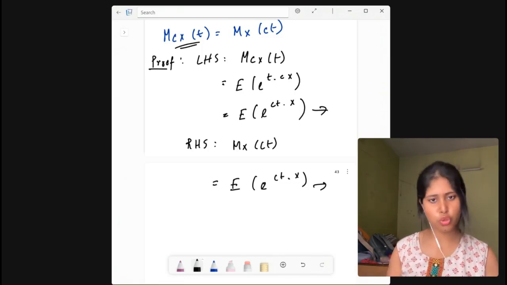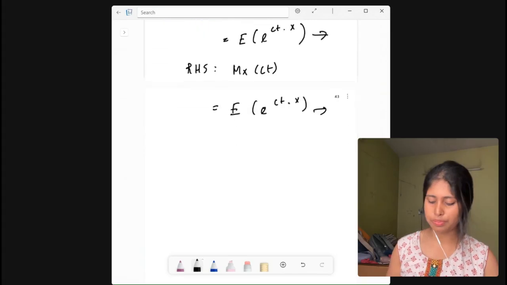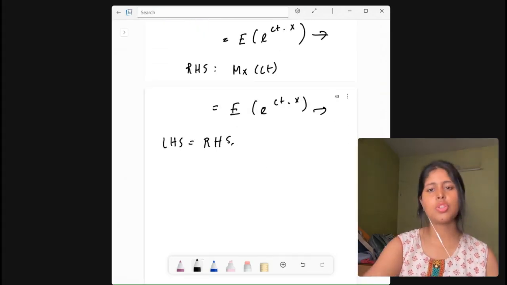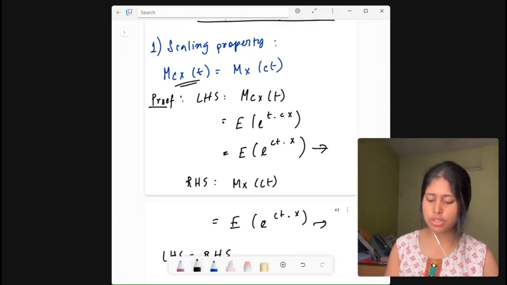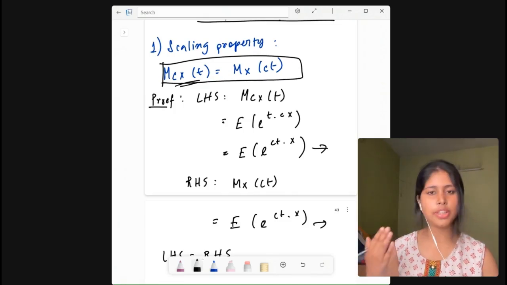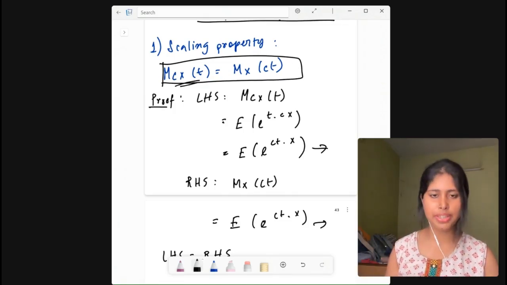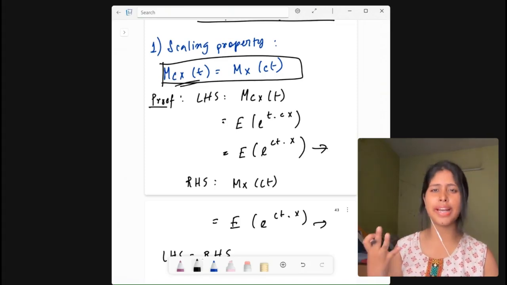So LHS is equal to RHS, and hence this property is proved. So the first property is M_cX(t) equals M_X(ct), where the argument of the function is ct. This is the scaling property.